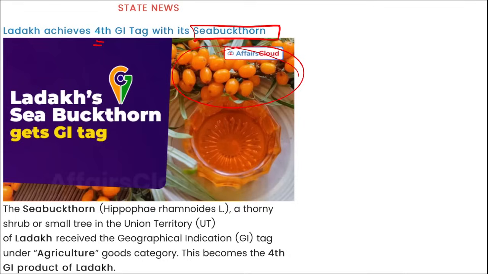And this particular sea buckthorn can withstand a temperature from minus 43 to plus 40 degrees Celsius, and it is also considered a drought resistant food. This is used to make juices, tea, and traditional medicines also, right?